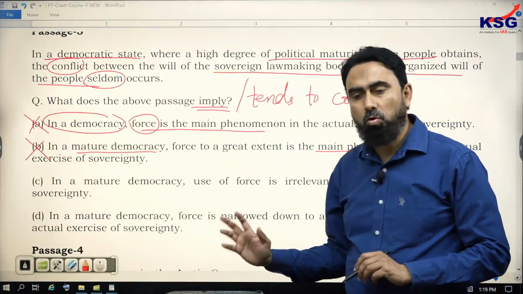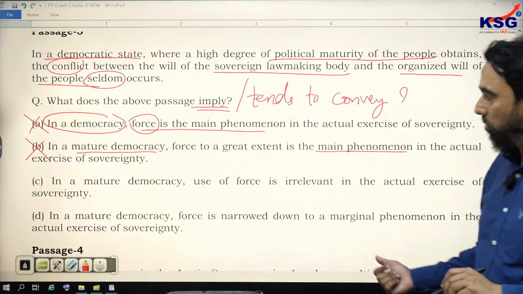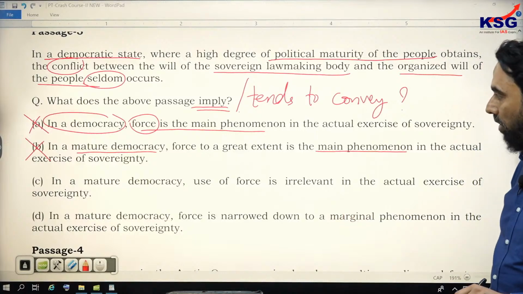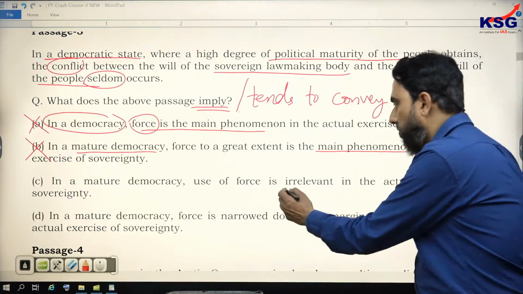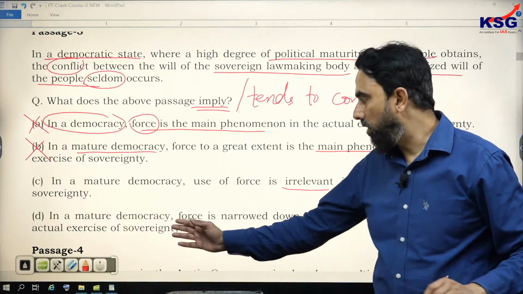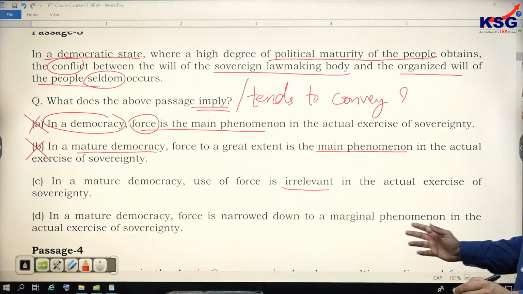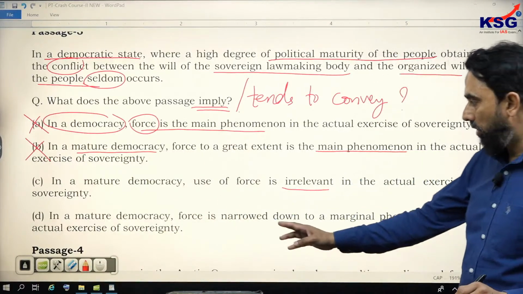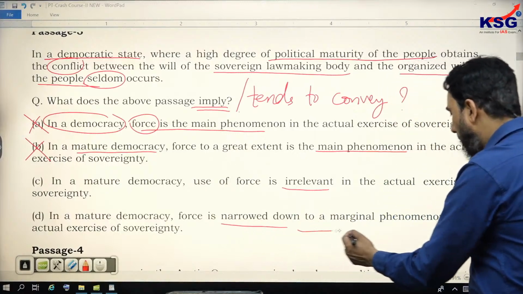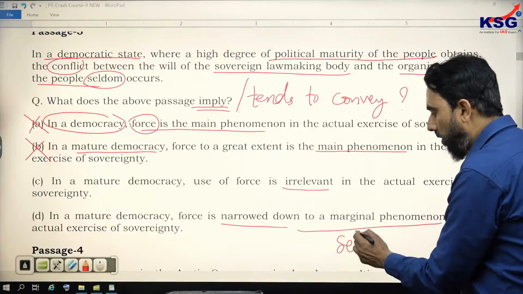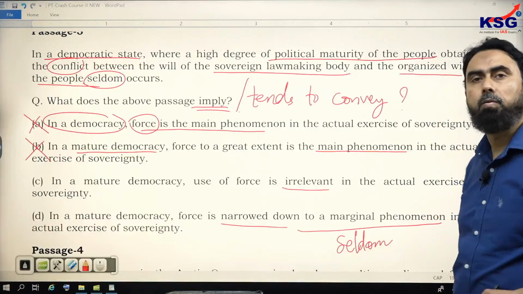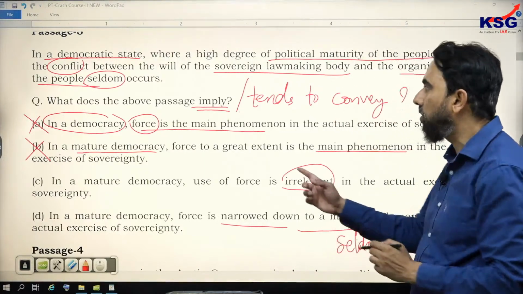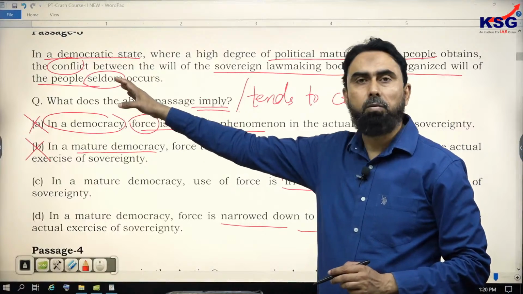Second, C and D, two close options are there. So C says in a mature democracy, use of force is irrelevant in the actual exercise of sovereignty. Use of force is irrelevant. This word is very important here. And option D says in a mature democracy, force is narrowed down to a marginal phenomenon in the actual exercise of sovereignty. Force is narrowed down to a marginal phenomenon that represents seldom in the right perspective, right? So it is brought down, whereas the word irrelevant does not capture the sense of rarity described here.